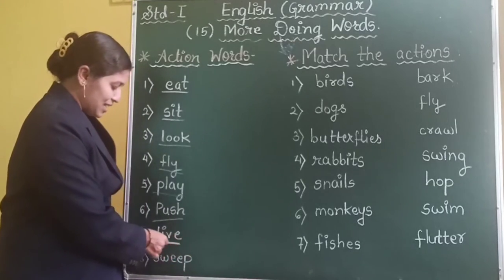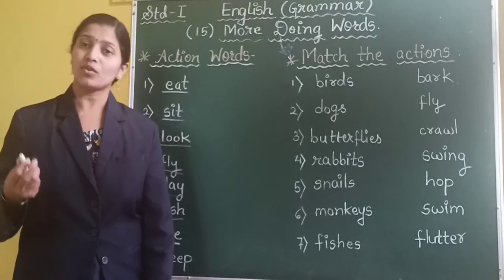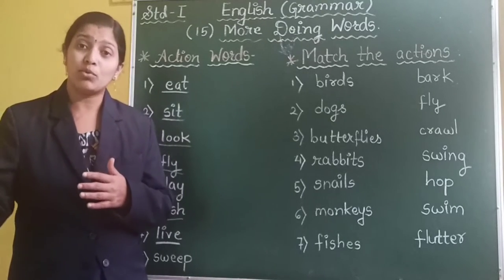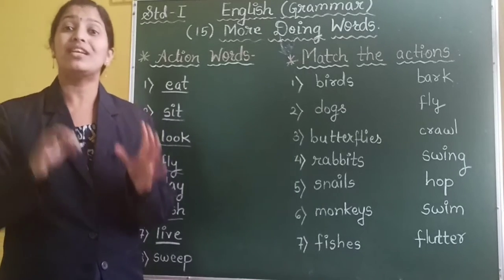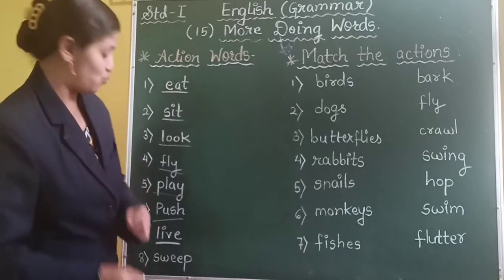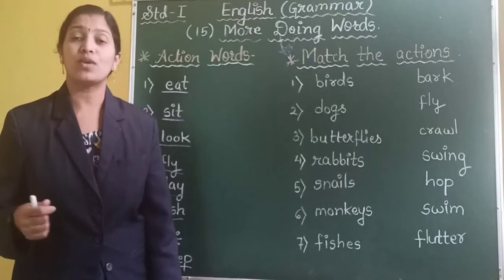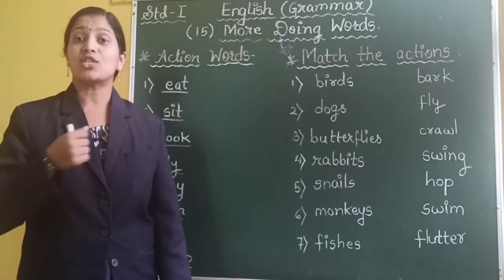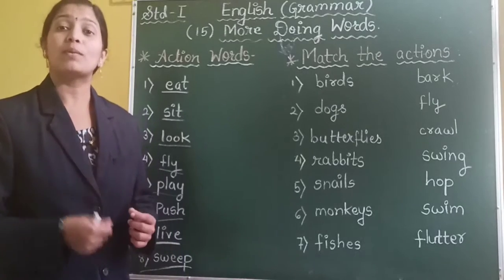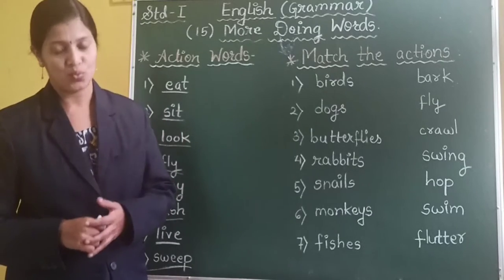The next is live. L-I-V-E, live. I live in Kolhapur. A person living in some other city may say I live in that city. The person living in Mumbai may say I live in Mumbai. So living is the action done by us. So L-I-V-E, live is an action word. Next is sweep. What is the meaning of sweep? Sweep means clean. You may say sweep with a broom. Sweep the floor. So clean the floor. So sweeping is the action that is done by us, and so sweep is an action word.